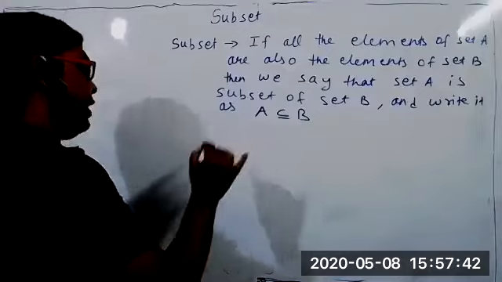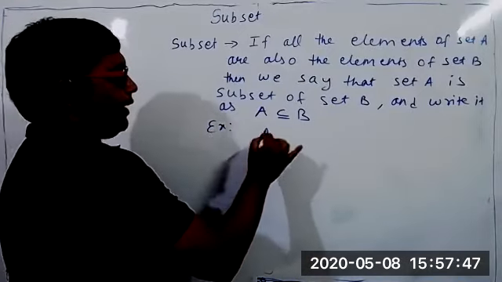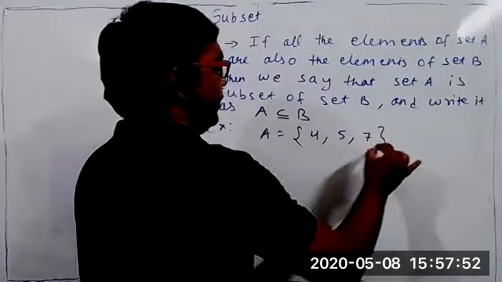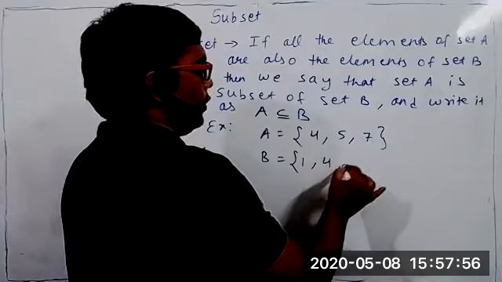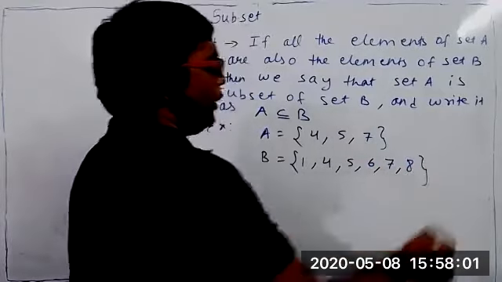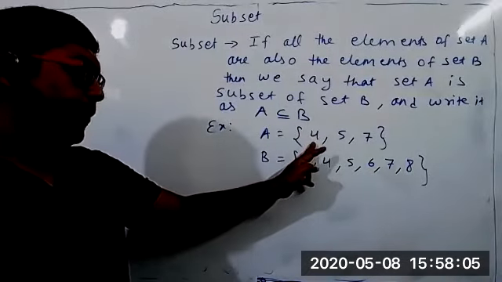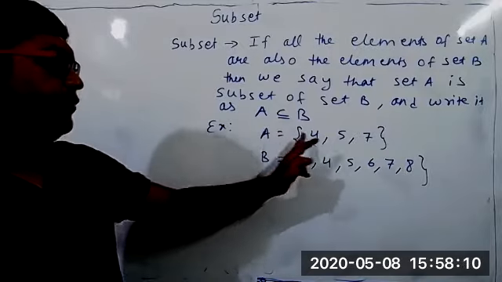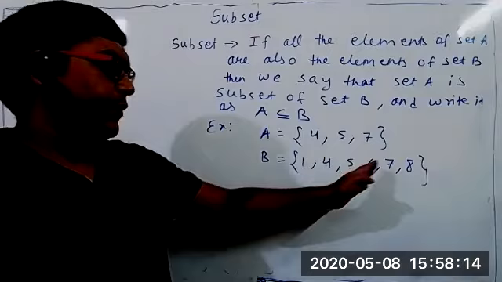Now I will give an example, then I'll explain. Let set A be {4, 5, 7} and set B be {1, 4, 5, 6, 7, 8}. Now you can see clearly all the elements of set A are also the elements of set B. In set A there are 4, 5, 7, and in set B also 4, 5, 7 are there.